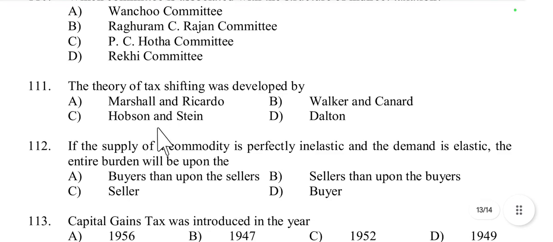Then question number 111, the theory of tax shifting was developed by Marshall, Ricardo, Walker and Canard, Hobson, Stein, or Dalton. The theory of tax shifting was developed by Walker and Canard. Option B is the right answer, because Walker and Canard are credited with the early development of the theory of tax shifting, explaining how taxes can be transferred from one party to another.